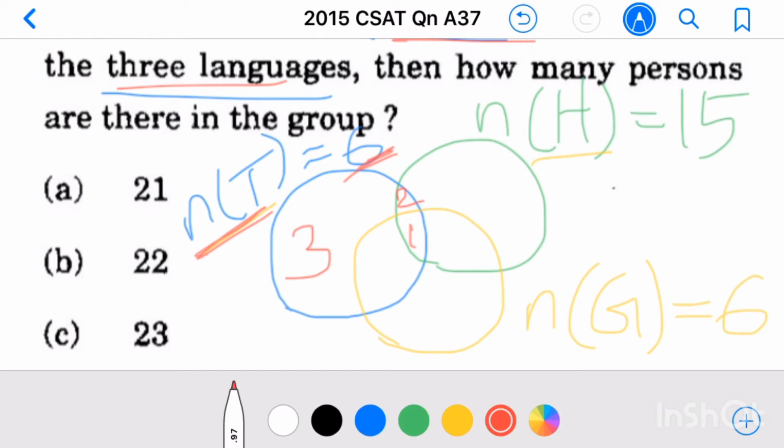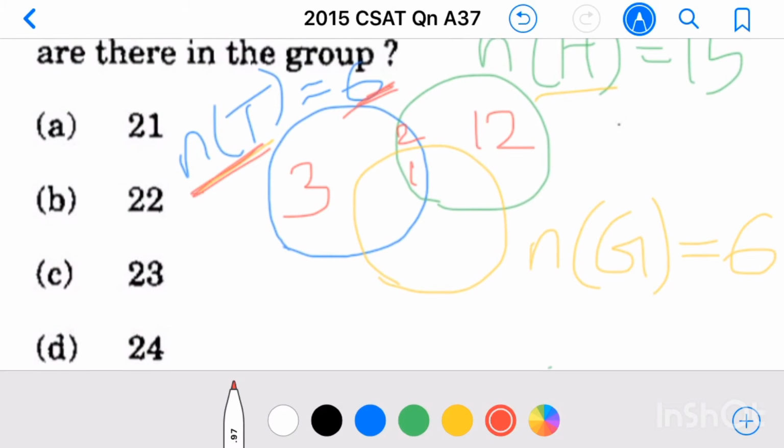Then the number of people who can speak only Hindi equals 15 minus 3, 12. And the number of people who can speak only Gujarati, 6 minus 1. Here this 1 is common for Gujarati also. This 1 can speak all 3 languages. So the number of people who can speak only Gujarati equals 6 minus 1, which is equal to 5.